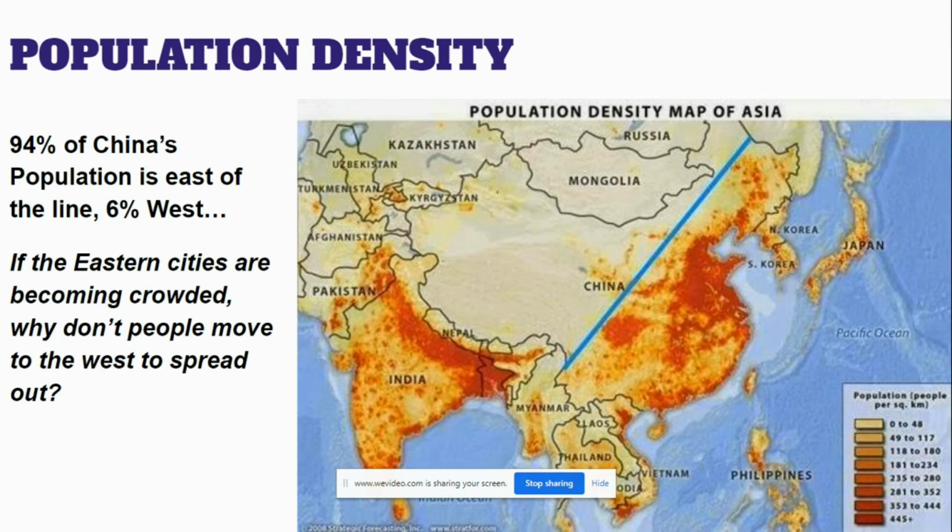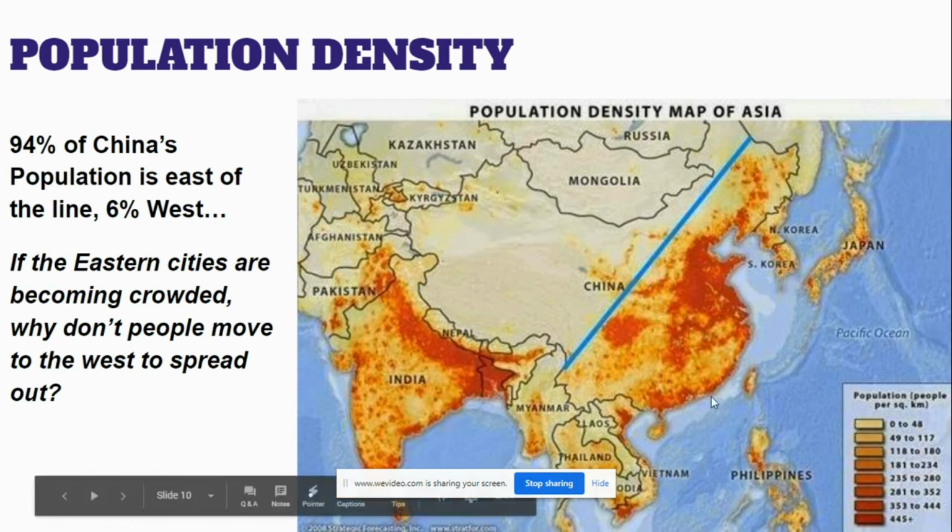China, 94% of China's population lives east of this blue line. Again, we saw before with the physical geography, this area, very, very dry. This area is full of river valleys and a lot of lower elevation, and it has the access to the ocean for transportation and trade.